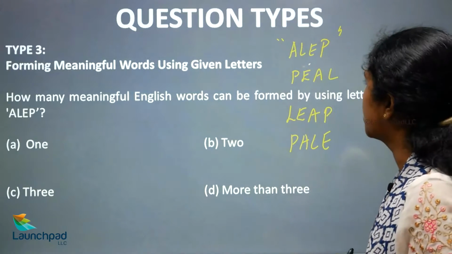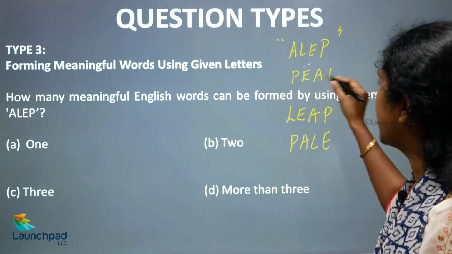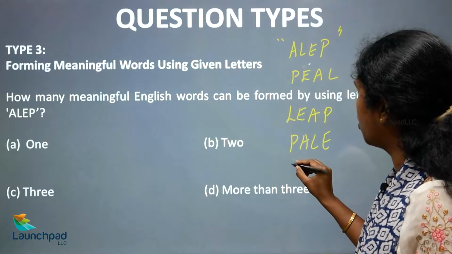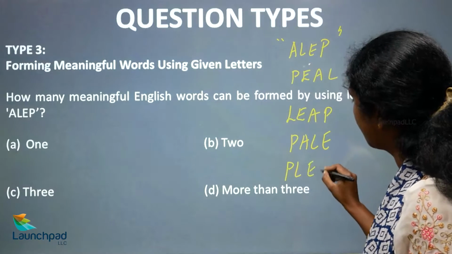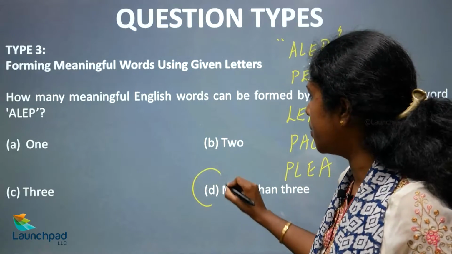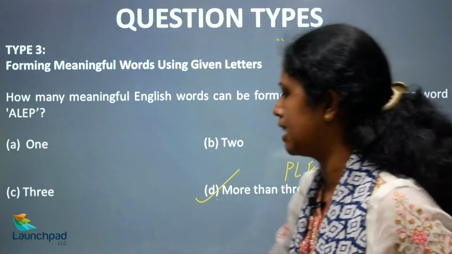So any other words you can form, you have to examine, you have to check, okay. So you can see that peal, leap, pale, and also P-L-E-A, plea, okay. So you can see that there are more than 3 words that could be formed, yes. So hence your option is D.